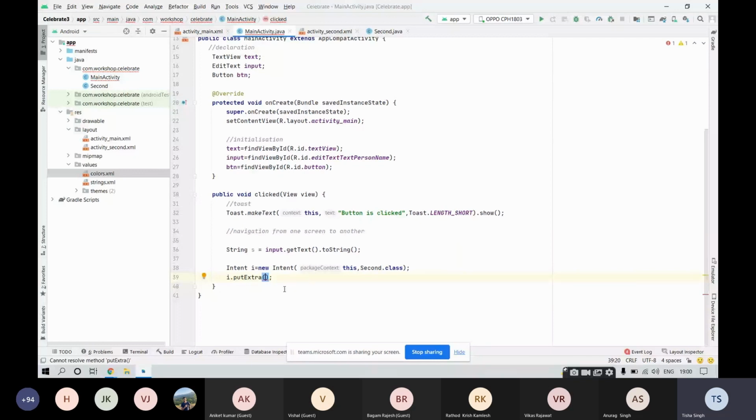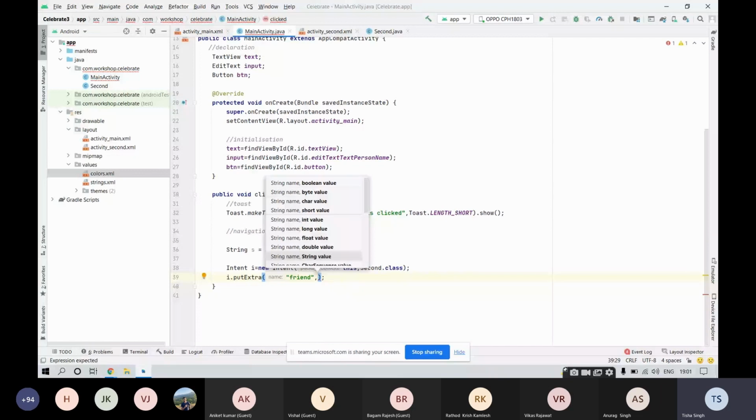So for string, we will be making use of this thing and then provide the key to your value. So let's call this key friend, because after all it will be the name of your friend only. So this key could be anything. The first parameter for put extra is key. After that, provide the respective value. So what is the value? S, right? So we have this key value pair. This is the key friend and this is the value S that we are sending to our second activity with the help of this intent I.